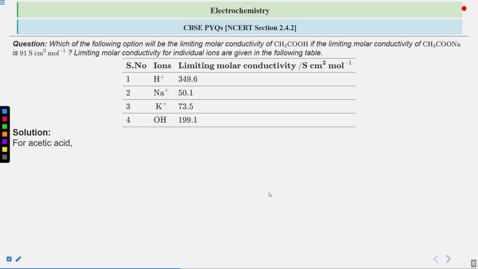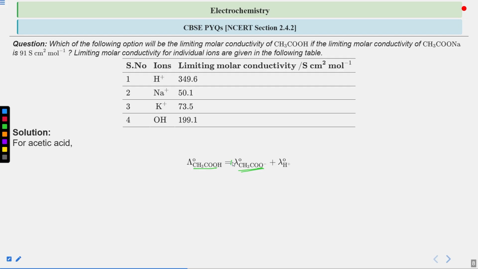Now for the acetic acid, meaning CH3COOH. In the question, the limiting molar conductivity of CH3COOH has to be identified from the options. So lambda naught of acetic acid is given by the limiting molar conductivity of the anion plus the limiting molar conductivity of the cation.